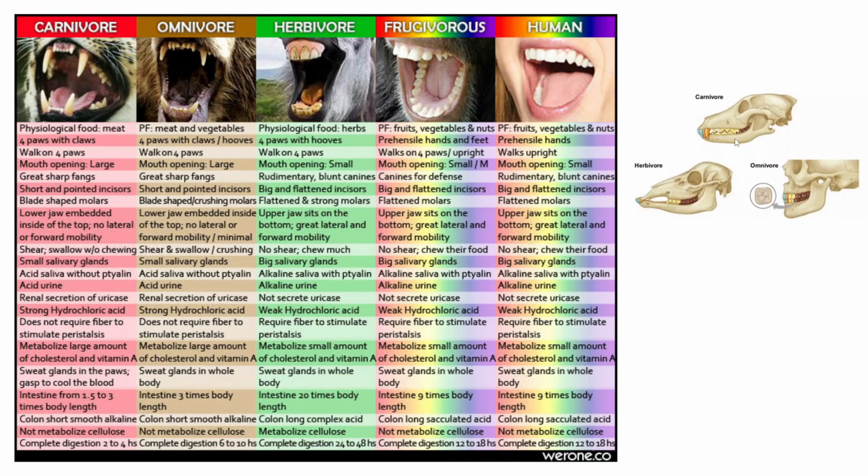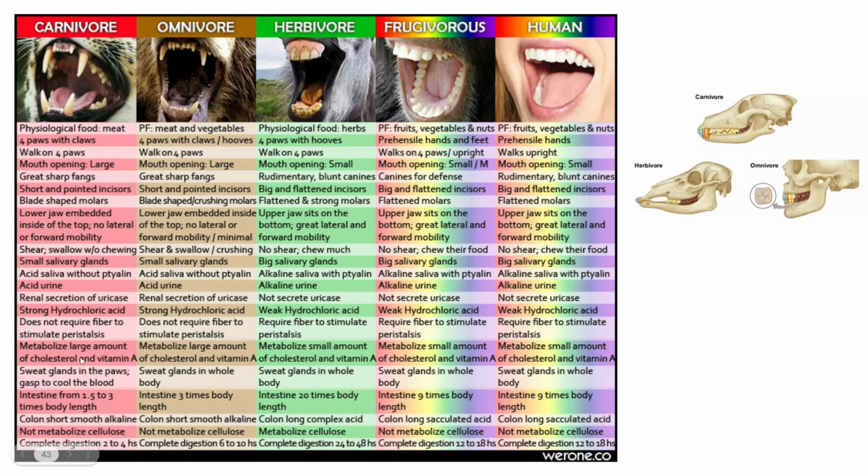teeth. Consider the dental structure of herbivores and carnivorous animals. Carnivorous animals will have long teeth, and herbivorous animals will have more of incisor-like teeth, and the lower jaw is embedded inside the top, so the lower jaw is covered by the top. And the most important is that the gastrointestinal tract of a carnivorous animal is short. There is nothing like a large intestine and small intestine, and it doesn't require fiber to stimulate peristalsis.